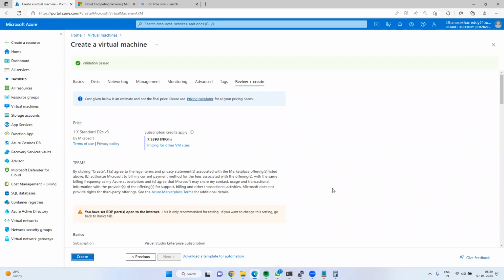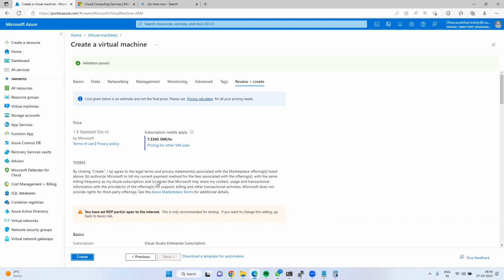Shekhar, I have one question here. As you said, RDP is on 3389 and HTTP on 80, right? Yes. So in this case, I want to change 3389 to some other port number. Will it be possible, or is it common everywhere? You can change it. The port number can be changed, but the 100% standard port is 3389, guys. For Linux, what is the port number? SSH protocol, 22. So I hope we are going to show how to change the port number. Yes, I'll show you. Okay, thank you.